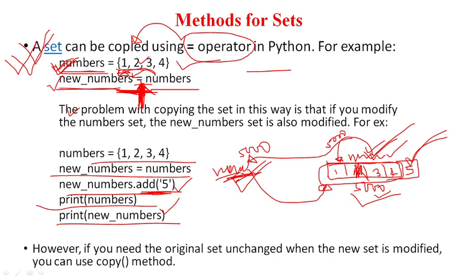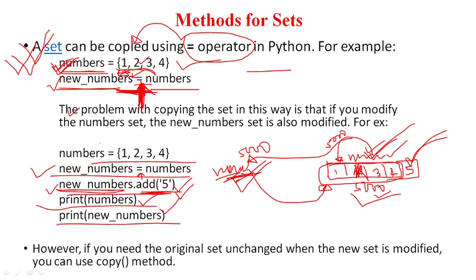So whenever we try to copy the set using the assignment operator, then internally the address of the memory location is shared between these two variables, and both the variables access the same memory location. So a modification done at any variable will reflect the same data onto both the variables. Okay, that is the concept we have to remember all the time.